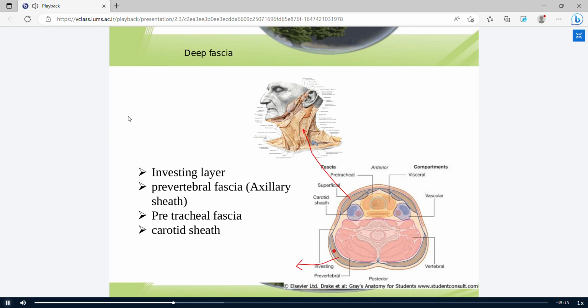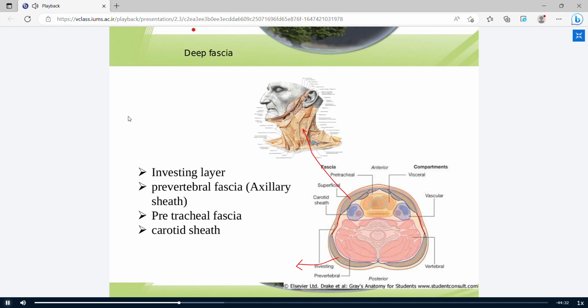Investing layer near the SCM muscle and near the trapezius muscle is divided into two layers and covers these muscles at the anterior and posterior, but in the other regions of the neck it consists of one layer. In this lateral part it consists of one layer, but at the anterior and posterior the investing layer is divided into two layers and encloses the SCM and trapezius muscles.